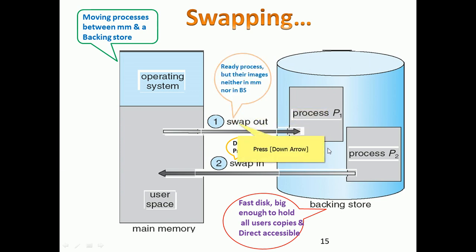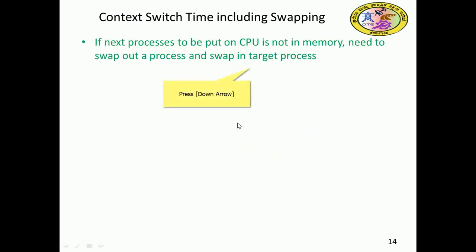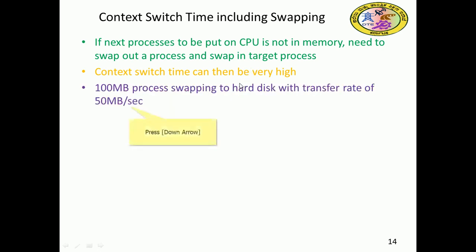A ready process may have its image neither in main memory nor in the backing store. Ready processes in the queue are neither here nor there. A context switch will happen with this swapping. If the next process to be put on the CPU is not in main memory, we need to swap out a process and swap in the target process. Context switch time varies; it depends upon the amount of memory being swapped in and swapped out.